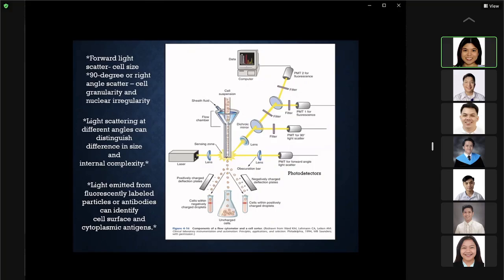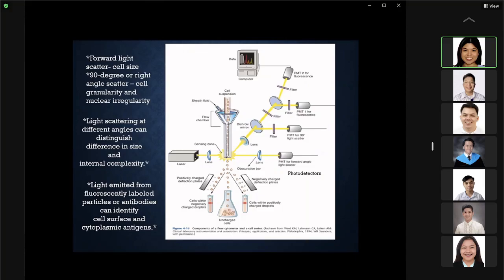You can use an antibody to identify the antigens. If the antigen and antibody are complementary to each other, they will react, and you will identify the antibody, which is labeled with your fluorochrome. So this is how your flow cytometry works.